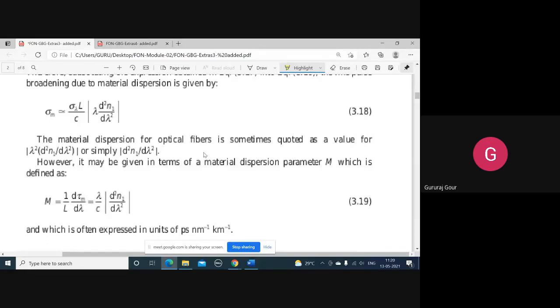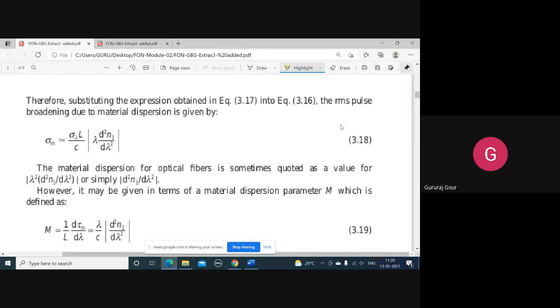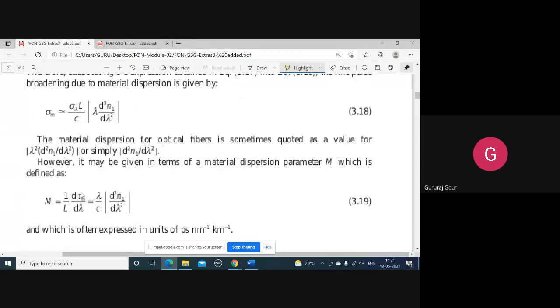Again, this is not the end of RMS pulse broadening due to material dispersion. So, this is the RMS pulse broadening due to material dispersion you are getting. You have to stop here. And further, if you want to obtain the material dispersion parameter M, you have to continue with the formula M equal to 1 by L d tau m by d lambda. You will end up with this. So this is one phase of a mathematical discussion, you can say, for the pulse spreading in the material due to material dispersion.